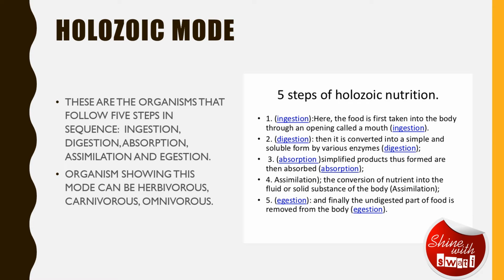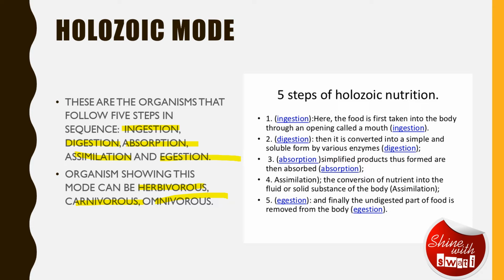What are those? Ingestion of food, digestion of food, absorption, assimilation, and egestion of undigested material from the body. And this kind of holozoic mode of nutrition can be observed in herbivorous, carnivorous, and omnivorous organisms.